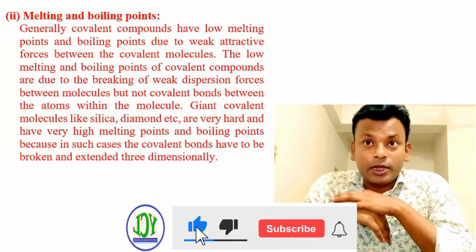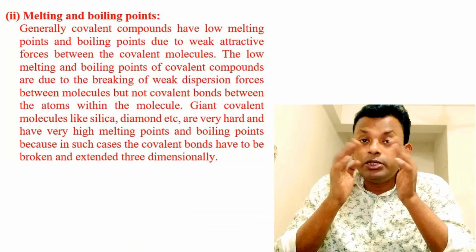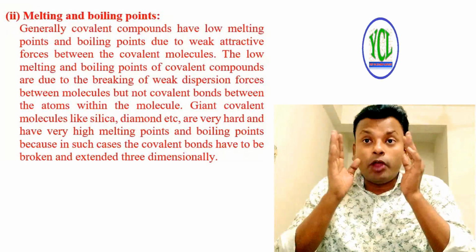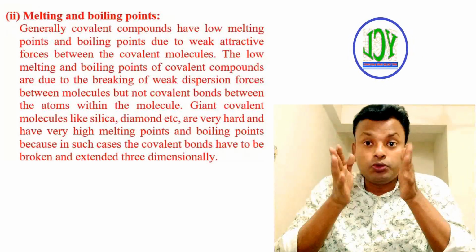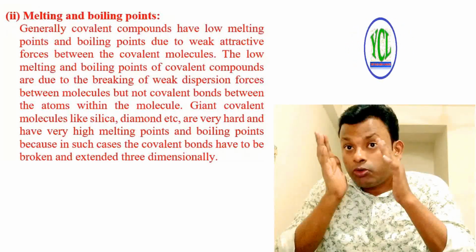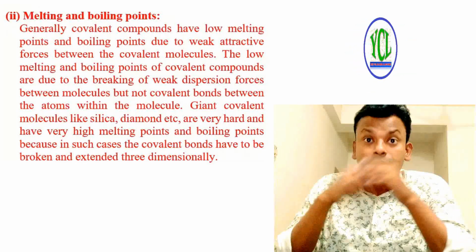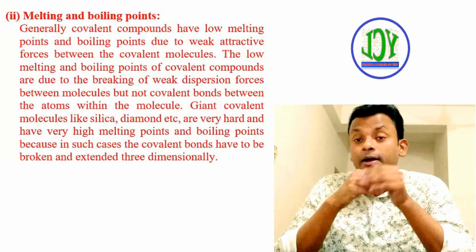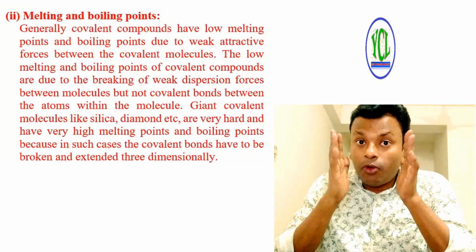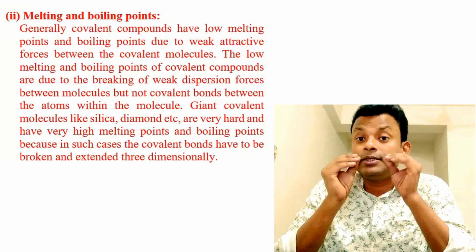Melting points and boiling points. Generally, covalent compounds have low melting and boiling points due to weak attractive forces between the covalent molecules. The low melting and boiling points are due to the breaking of weak dispersion forces between the molecules, not covalent bonds between the atoms within the molecules. Giant covalent molecules like silica, diamond, etc. are very hard and have very high melting and boiling points, because in such cases the covalent bonds have to be broken, and they extend three-dimensionally.